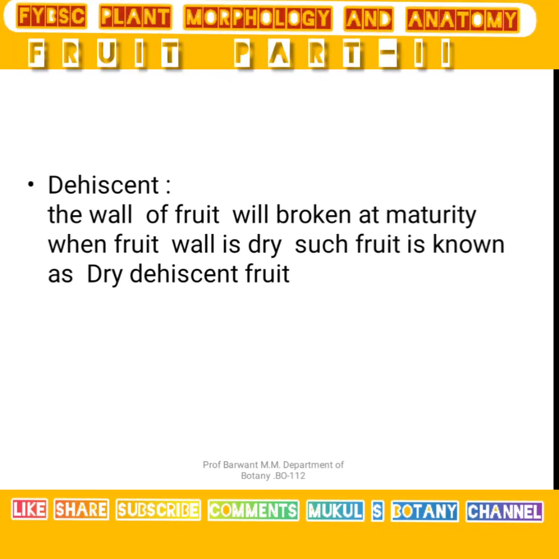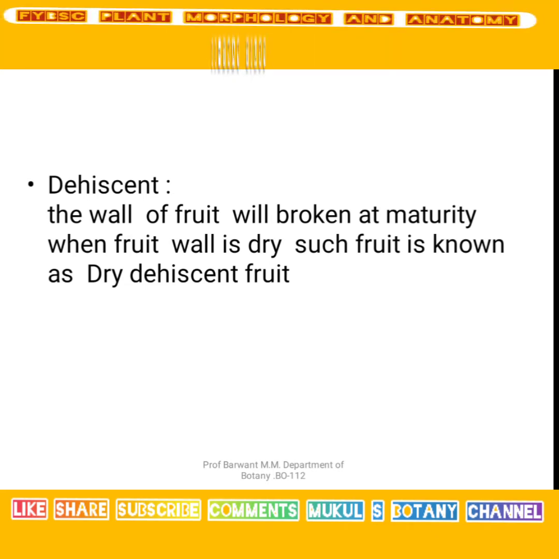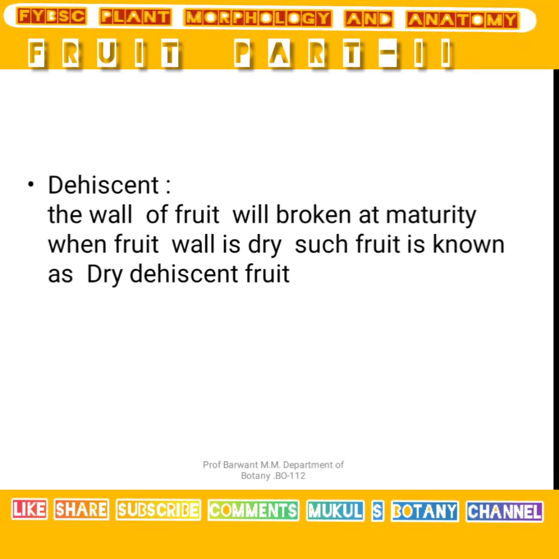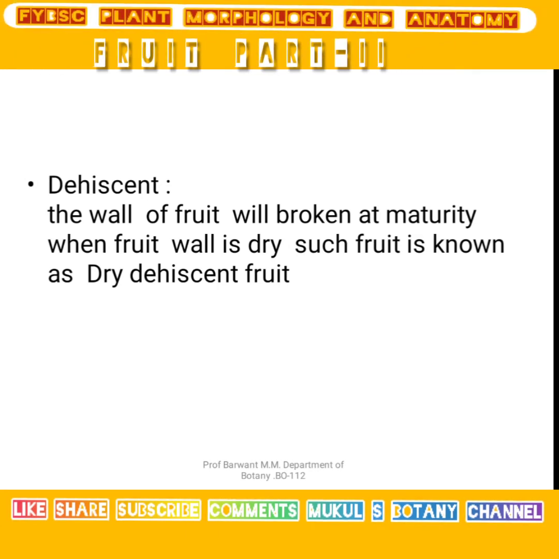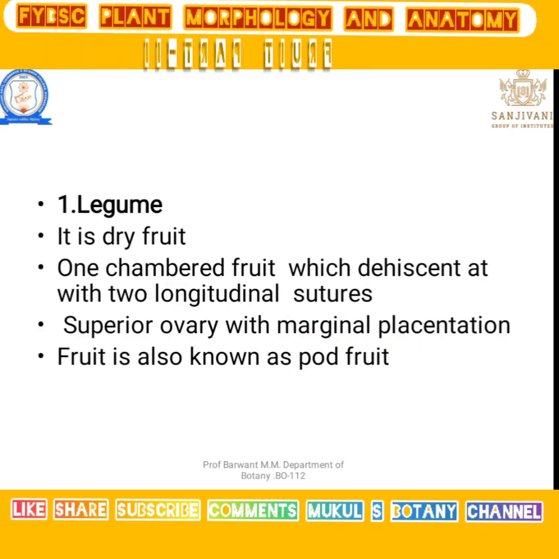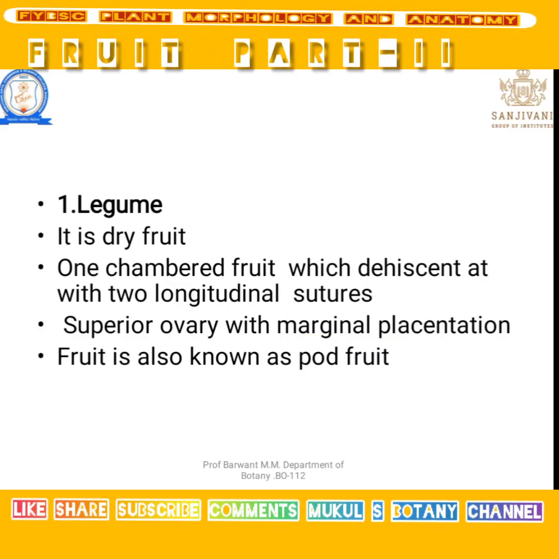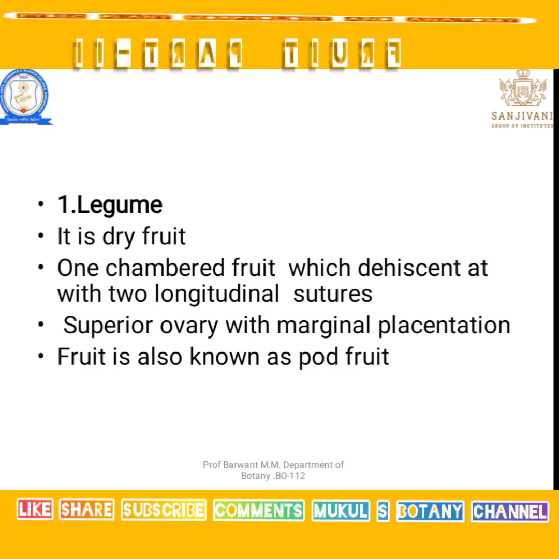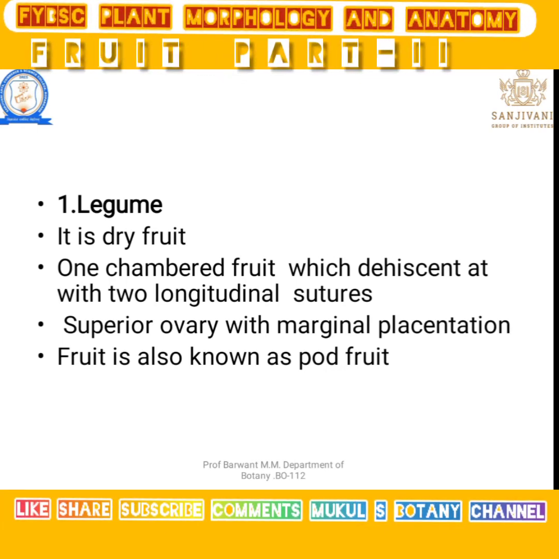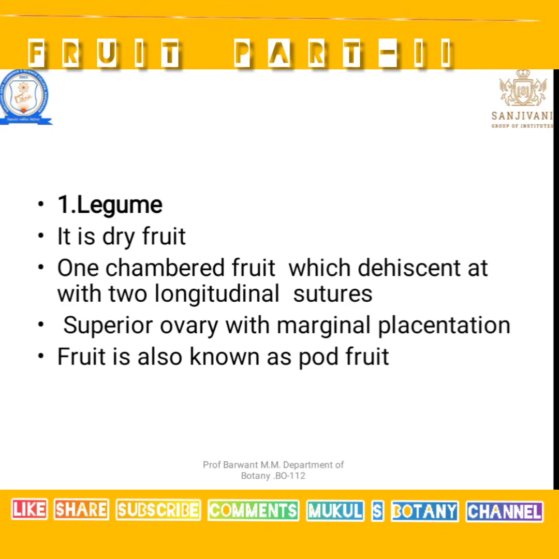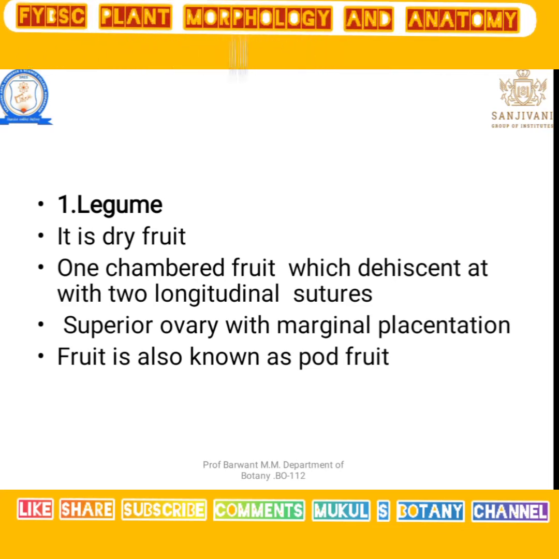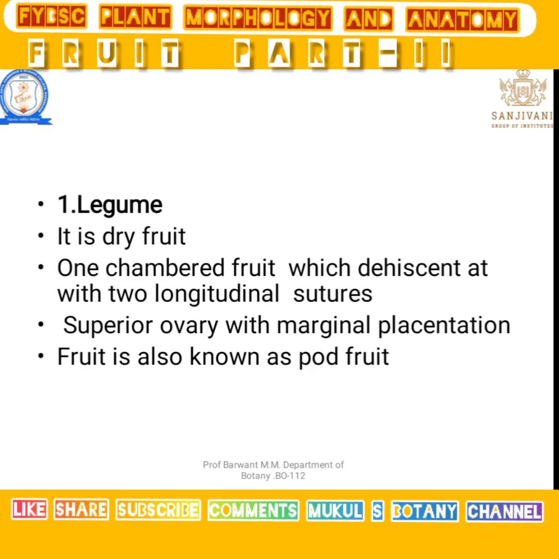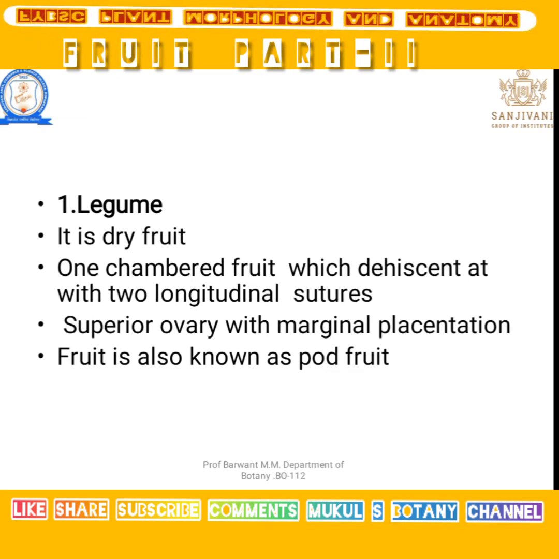Now dehiscent is very simple. At maturity the fruit wall breaks and the seed comes outside, that is known as a dry dehiscent type of fruit. First, legume. This type of fruit we can see daily on a farm, from all plants of the Leguminosae family. Those plants produce a pod-like structure, known as a legume fruit. At maturity the sutures break and the seed comes outside.